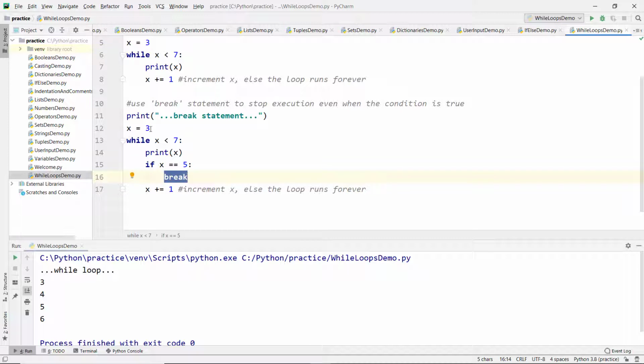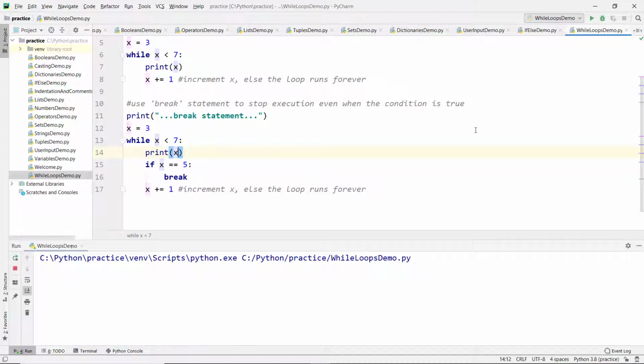Initially x value is 3, less than 7, so 3 will be printed, then 3 equal to 5, so this is false. Then x will be 4, less than 7, so 4 will be printed, 4 equal to 5, so that is false, so this will not be executed. Now x value will be 5, so 5 will be printed. If 5 equal to 5, break, so that means the next iteration will not be executed.